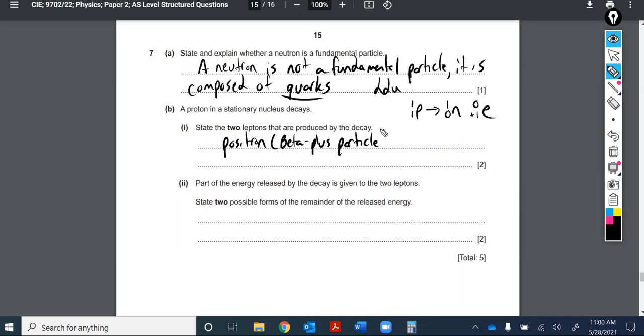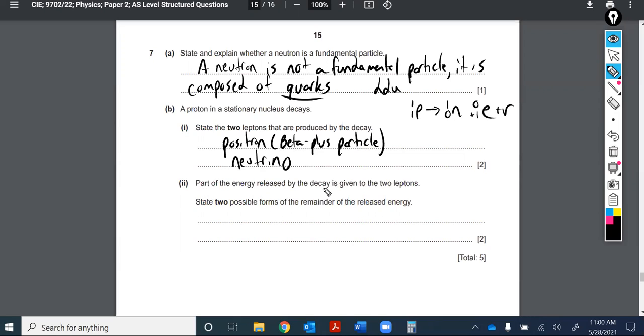Same thing. And if you get a positron, the antiparticle of the electron, then you're going to get a neutrino to go along with it, an electron neutrino to be precise, but not an antineutrino. That goes with the beta minus decay, regular old electron decay. So those are the 2 leptons, neutrinos and positrons.